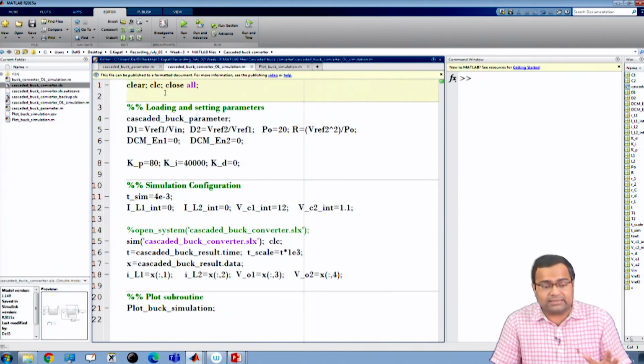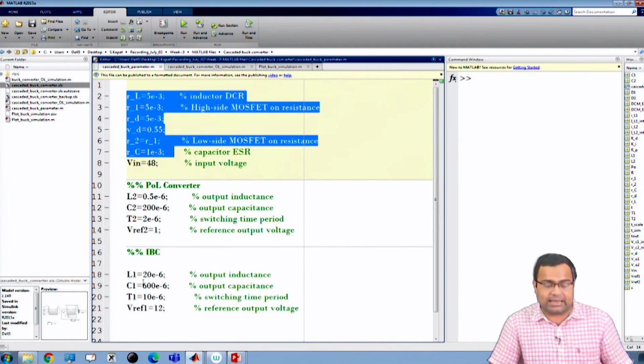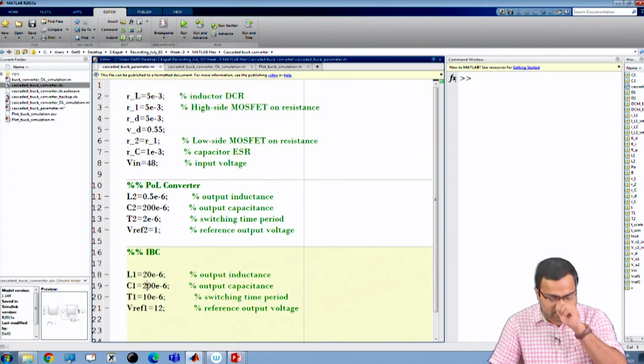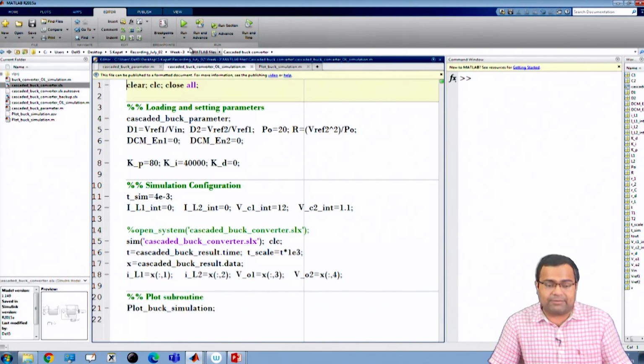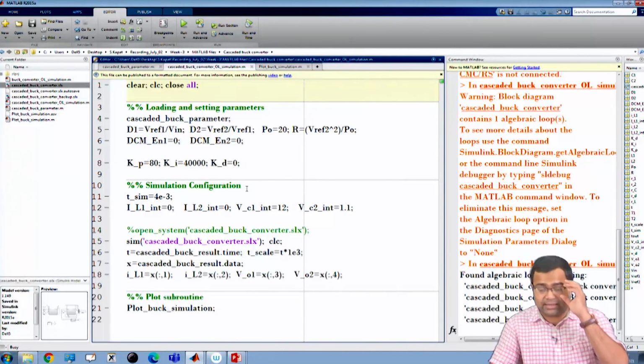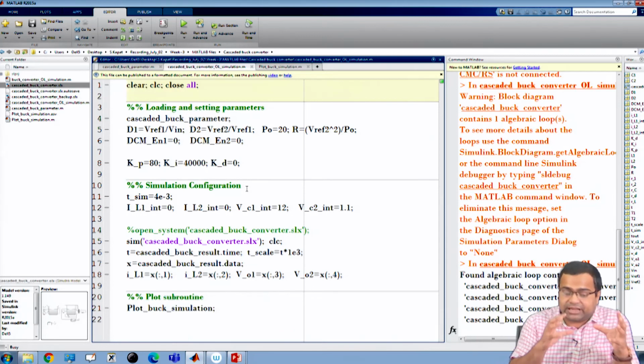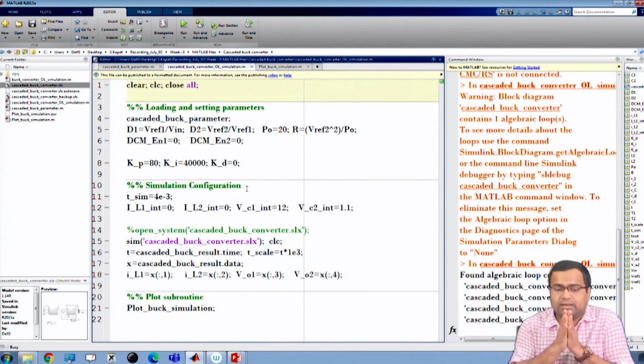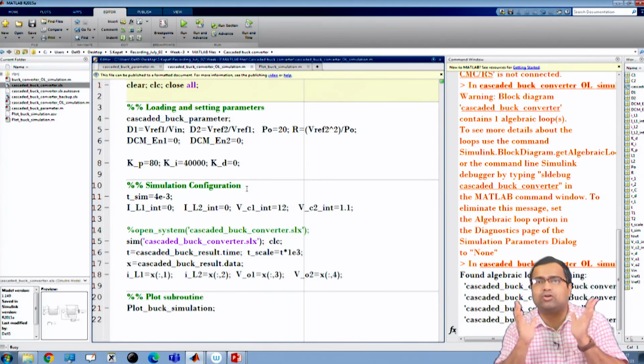But we want to change the parameter and see the impact. Suppose we reduce the intermediate bus capacitor from 600 microfarad to 200 microfarad, run the simulation, and see whether the change in IBC output capacitor can affect the stability or not.